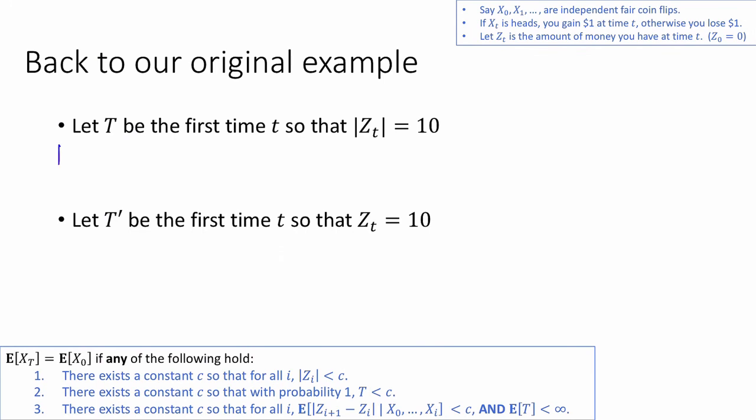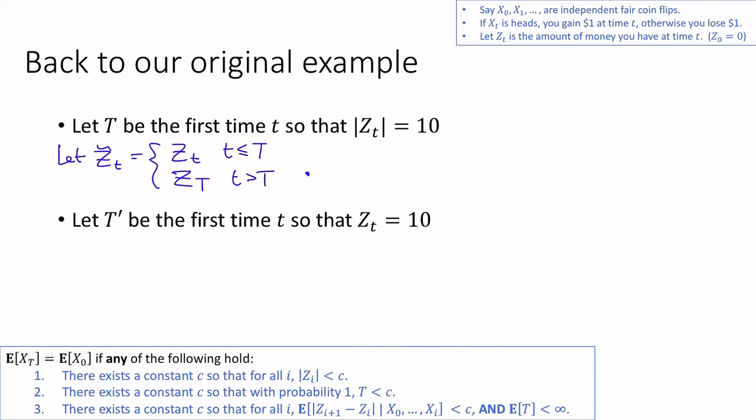So what we're going to do is let Z-twiddle sub t be equal to Z sub t if we haven't stopped yet, if little t is less than or equal to capital T. And we'll set it equal to Z sub capital T if little t is greater than capital T. So we're basically just going to run Z_t until we hit this stopping time, and then we're going to stop. We're just going to fix it at whatever that was. And we'll call that the Z-twiddles.